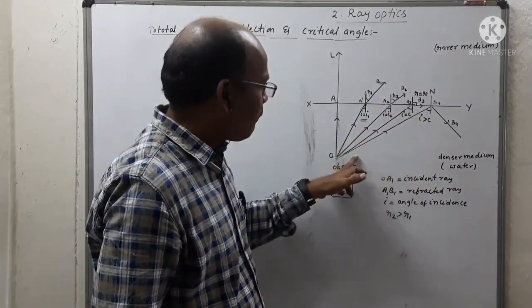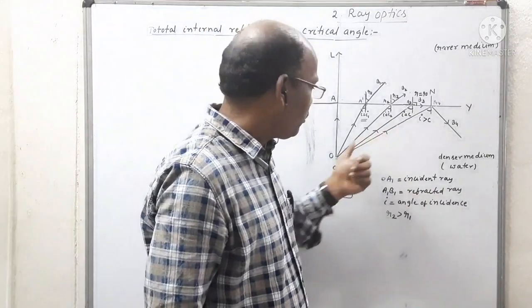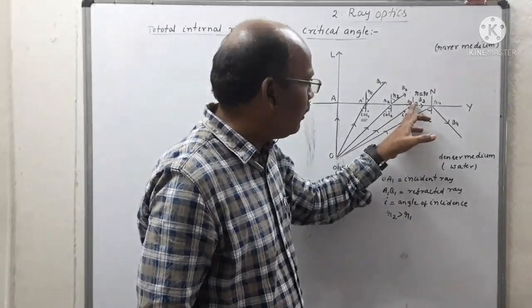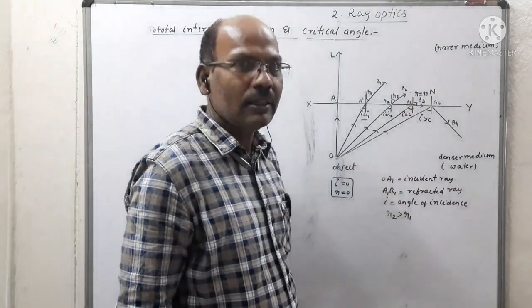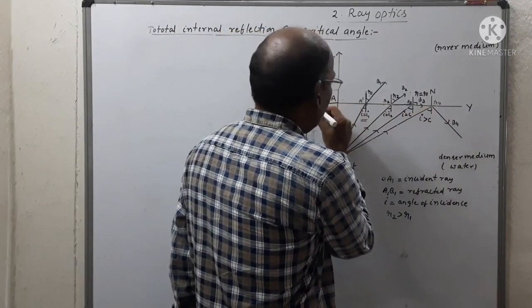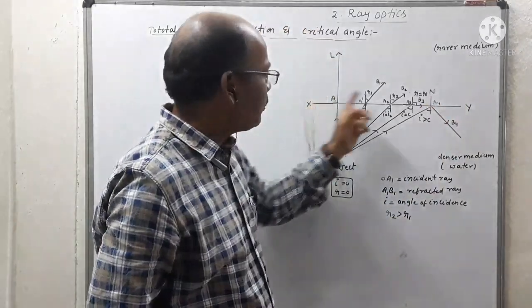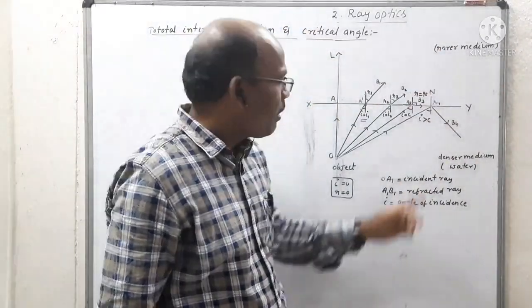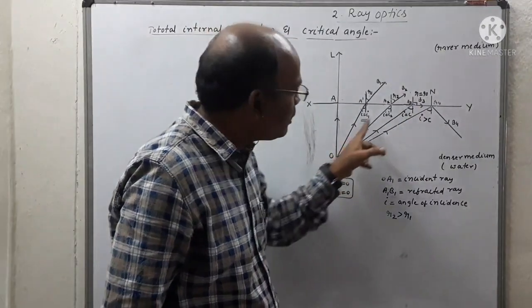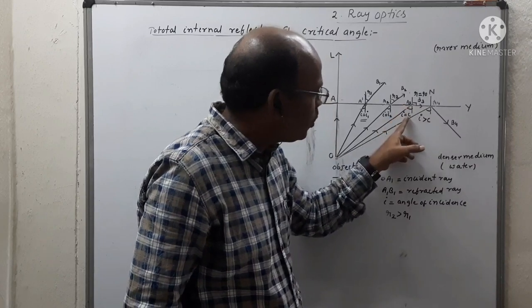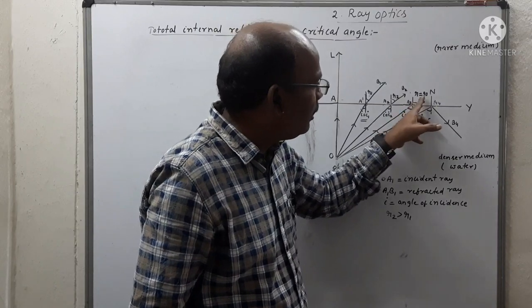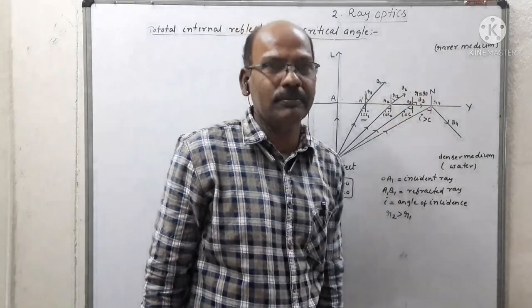And the third one is when the angle of incidence of the ray coming from the object at the normal I is equal to C, then the refracted ray grazes the separation of the two media XY. XY is the separation of the two media. When the angle of incidence coming from the object, which is OA3, is equal to C, then the refracted ray A3B3 makes the angle of refraction equal to 90.